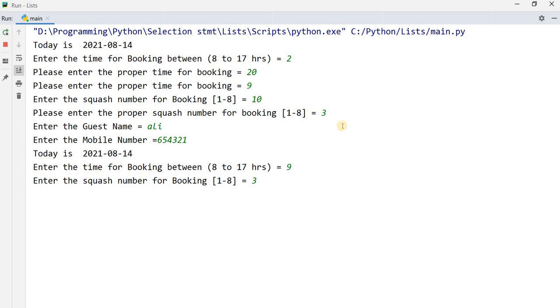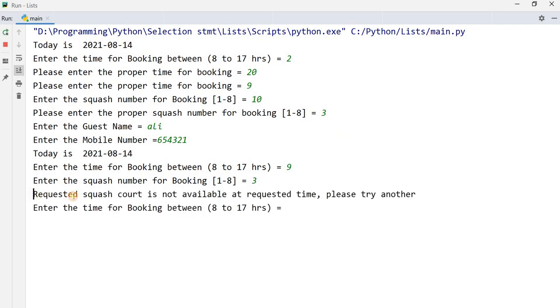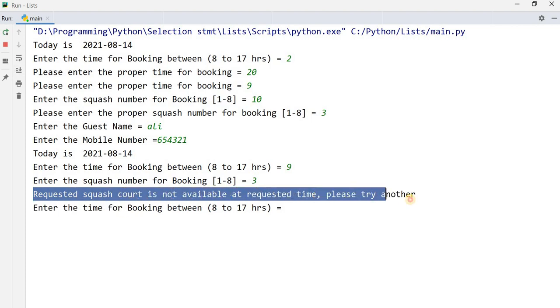I want to check whether it will accept this data or not, because I am entering the same, I am requesting a booking that is already booked. Then it displays the message: requested squash code is not available at requested time, please try another.